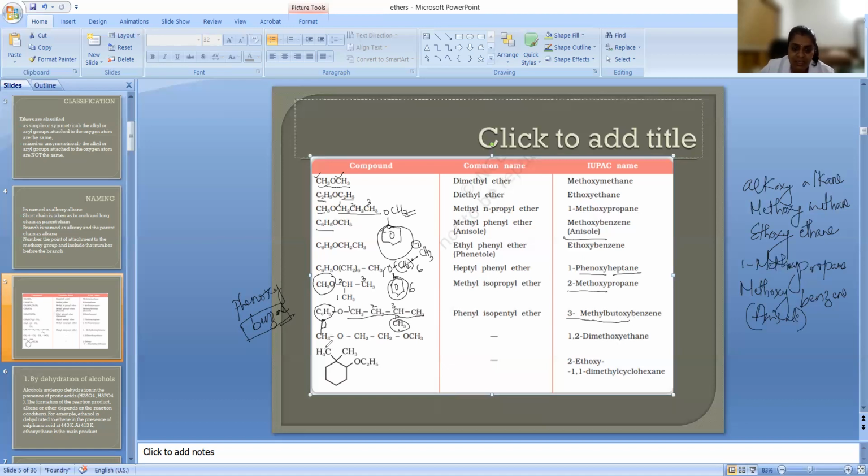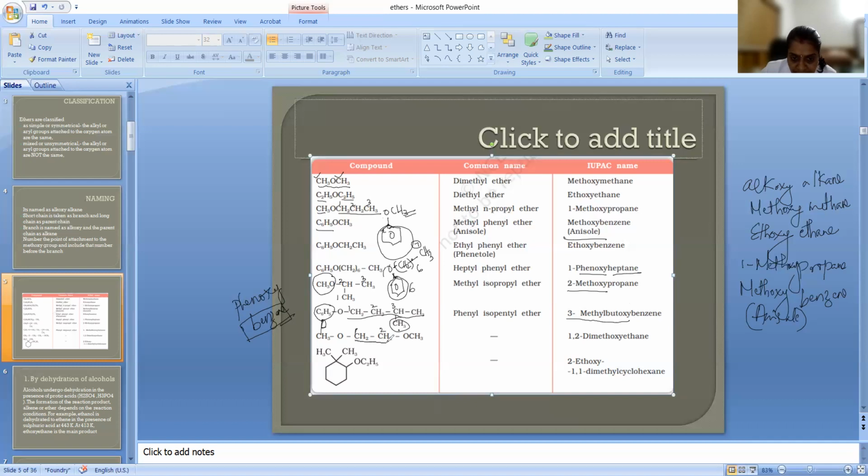Okay. Here you can see CH3, OCH2, CH2, OCH3. So the methoxy group is there. So which position is methoxy? First and second position you have methoxy group. Okay. If you are taking the parent chain, you have to check which position it is. Okay, don't count here.